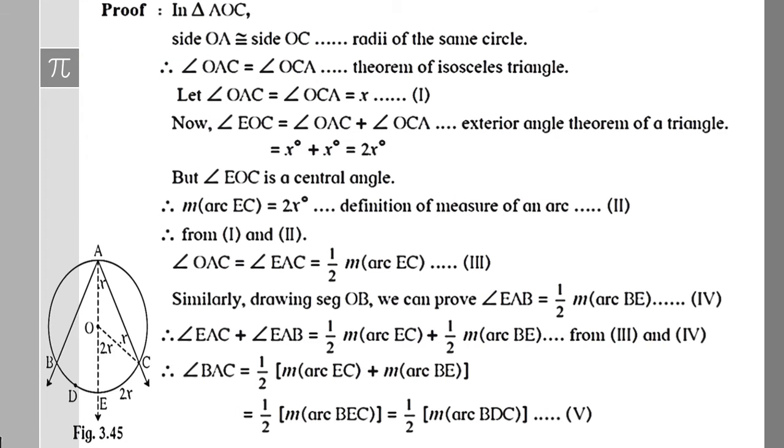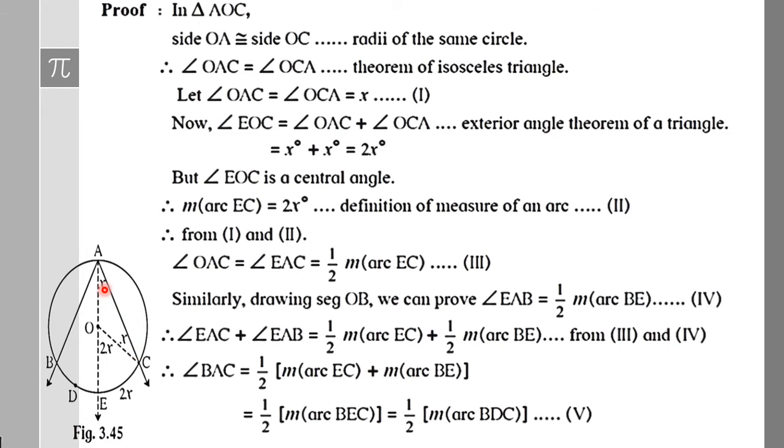So this is what they have written in the proof. Let's read it once again. In triangle AOC, side OA and side OC are both radii of the same circle. Hence this triangle is an isosceles triangle, and hence the base angles are congruent to each other.